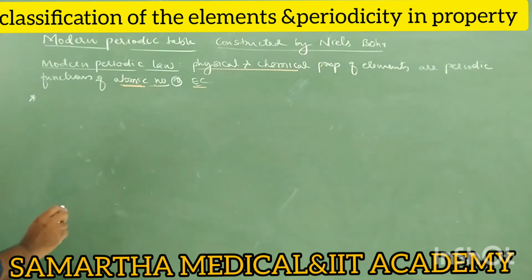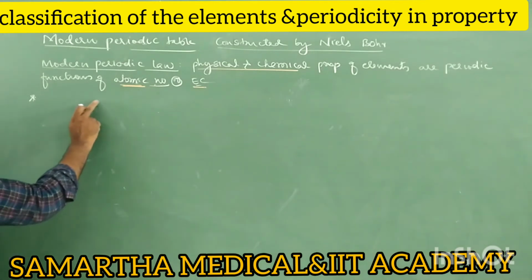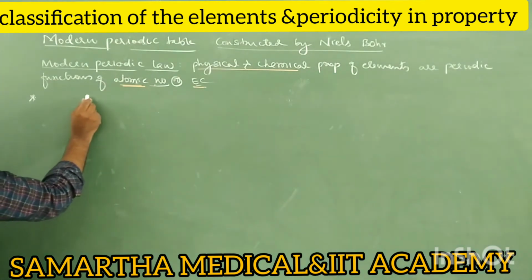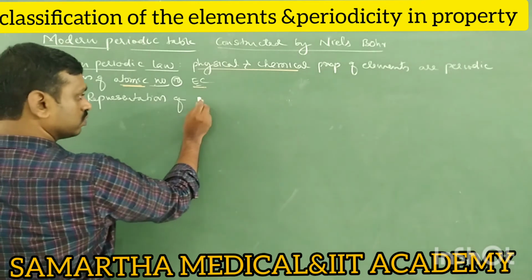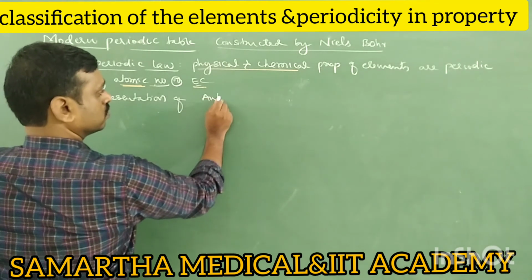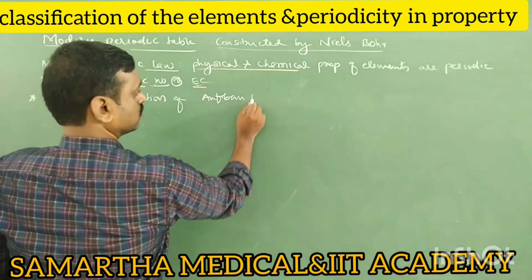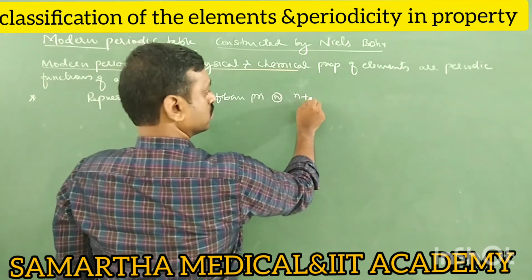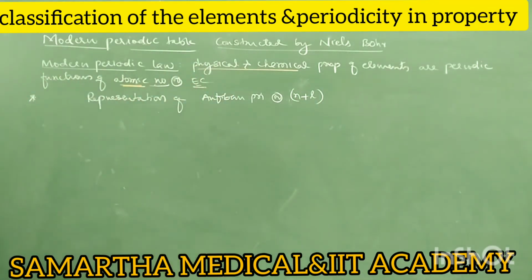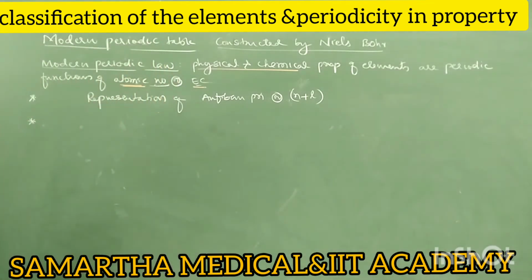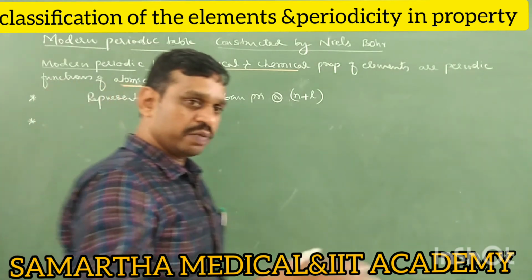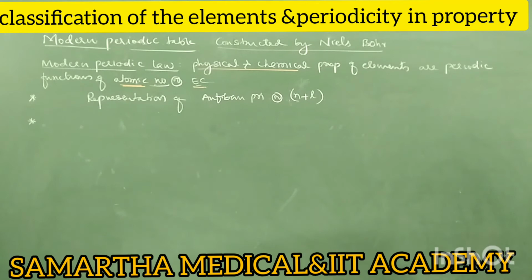So modern periodic table is a representation of this. Next, tell me, how many periods and how many groups does the modern periodic table contain? In the modern periodic table, elements are arranged in groups and periods. There are 18 groups. How many periods?